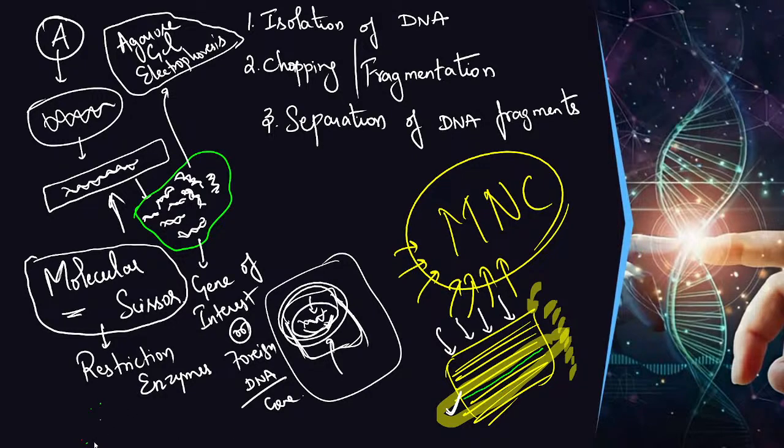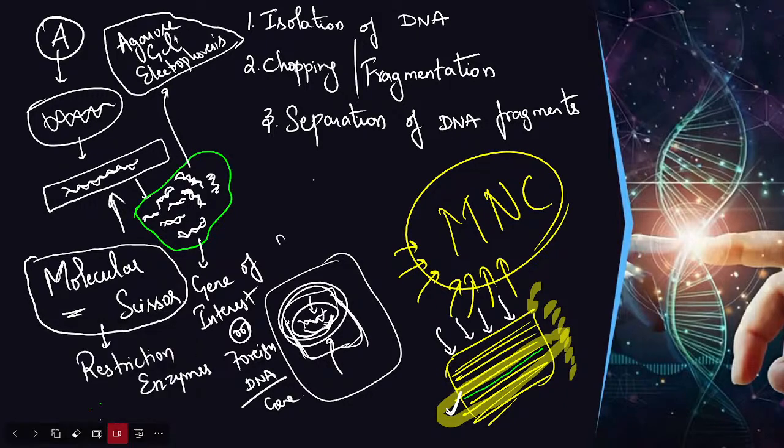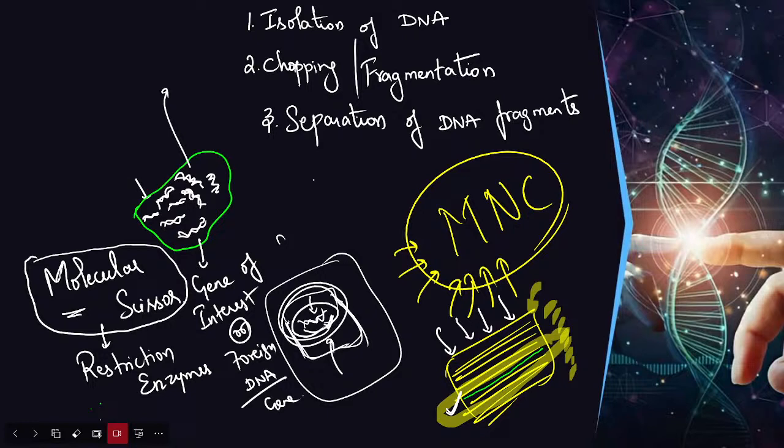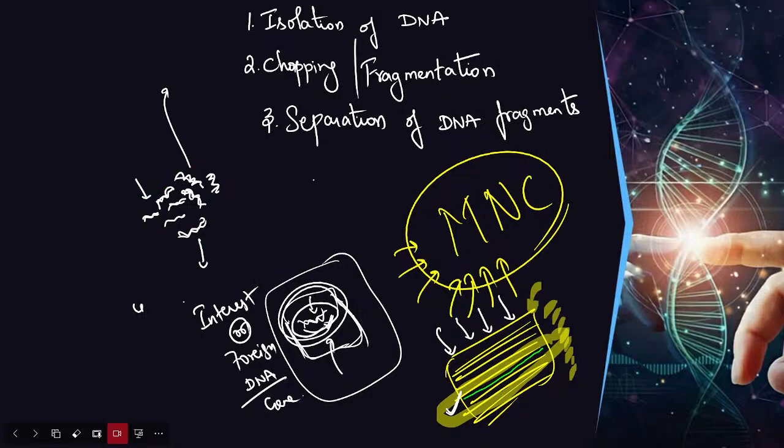So we need to find out who is that fool. How will we find out the fool? We have some criteria, and we will discuss that in another lecture. First thing, who is that fool? We should not call it a fool. They are giving product and we are calling it a fool, but still we are going to fool it. We are going to fool the organism, and that will be called a vector.